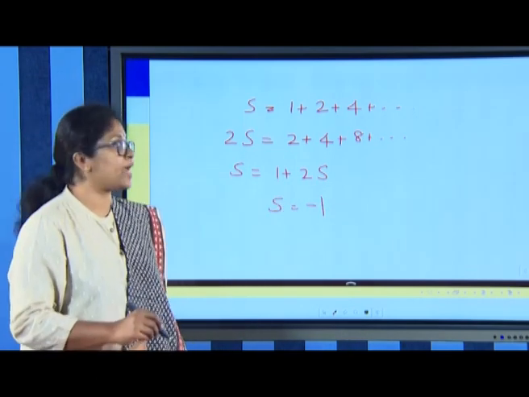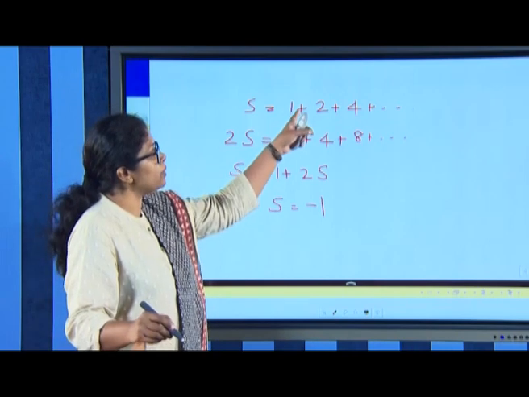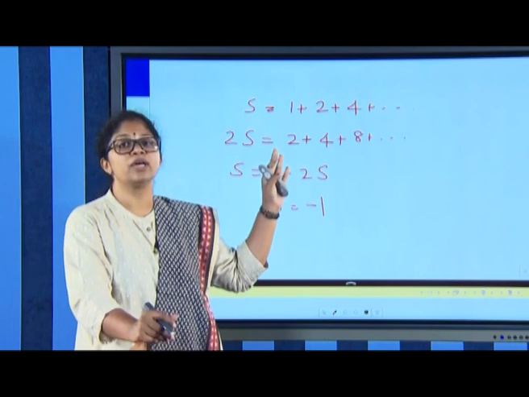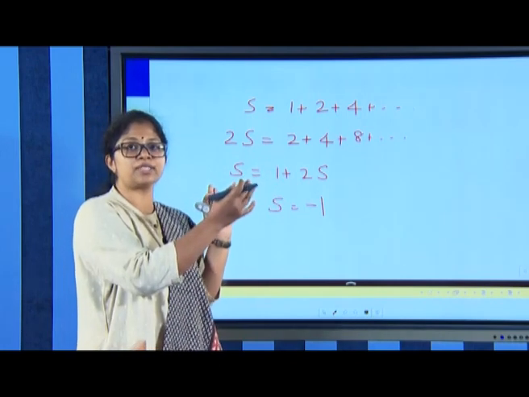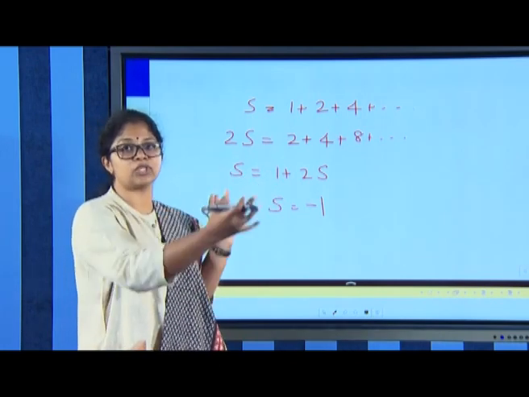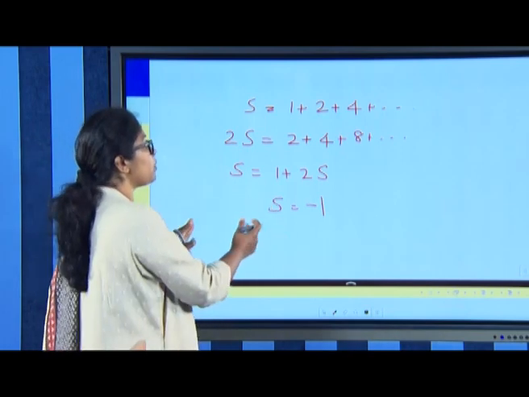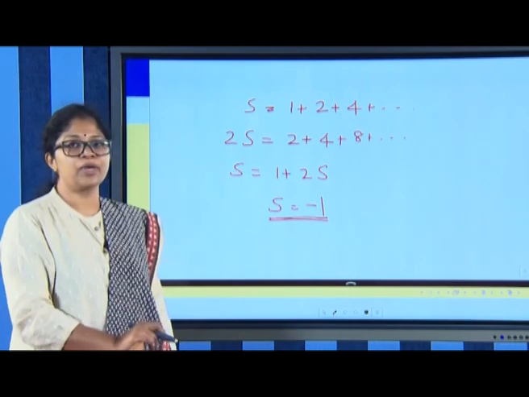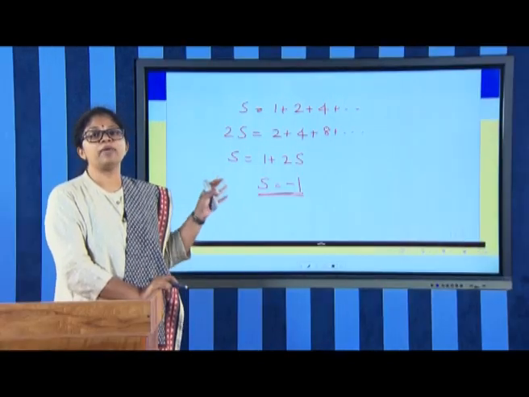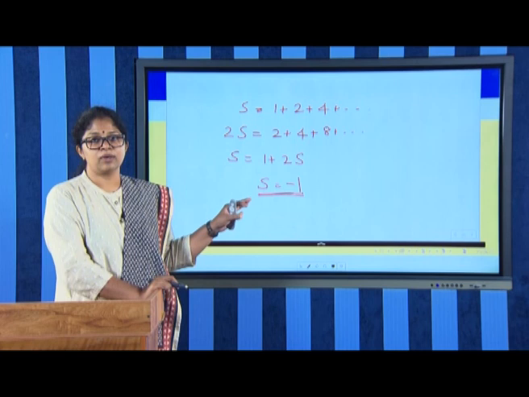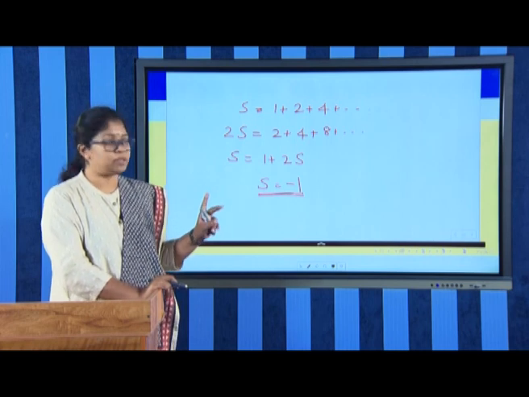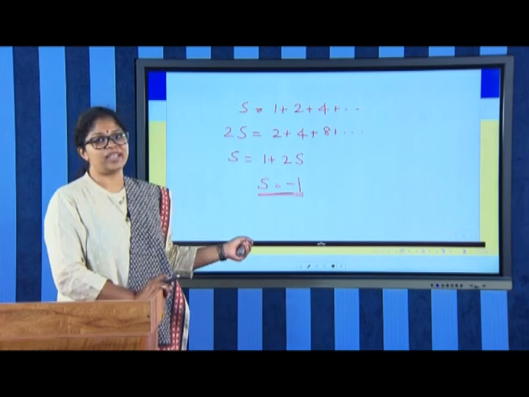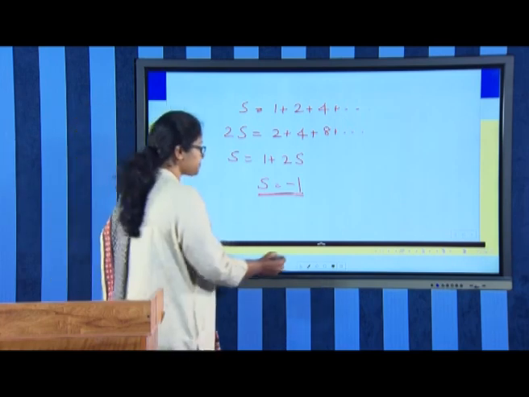So, we can see that we are adding 1, 2, 4 and so on. They are all positive numbers, so all these positive numbers added together should give a very large number. But ultimately we have got the result S is equal to negative 1. So, the same technique cannot be applied in both cases. Why is such a discrepancy occurring? We will get a solution after we learn real analysis.